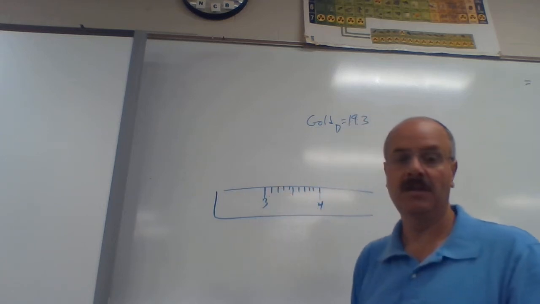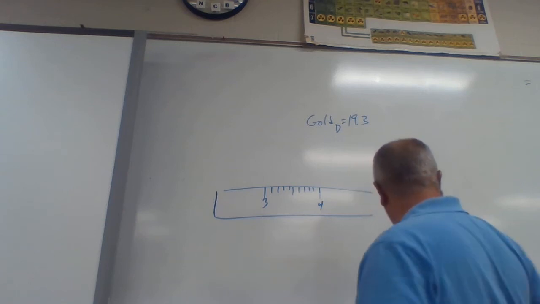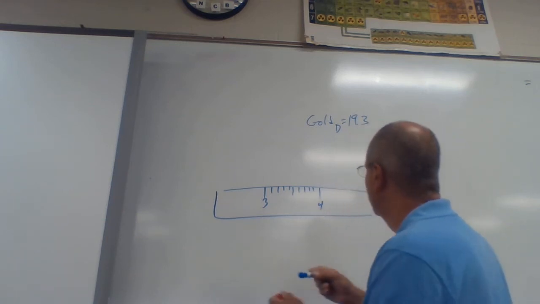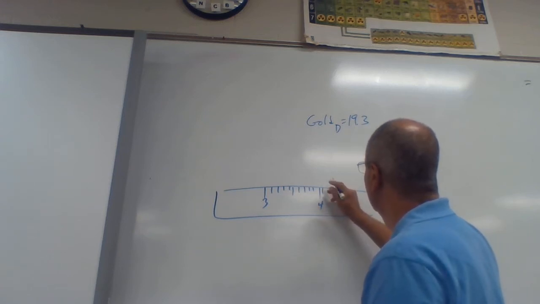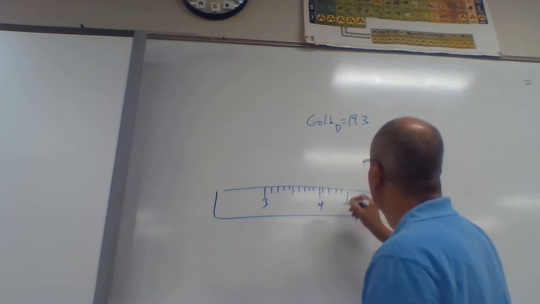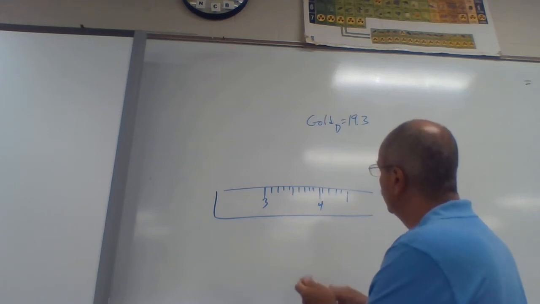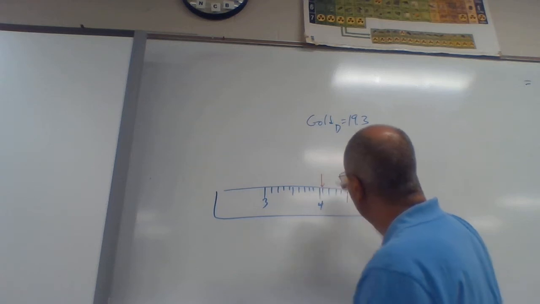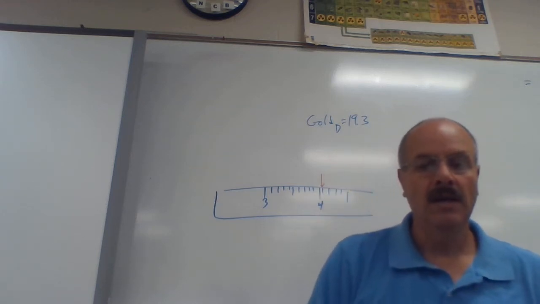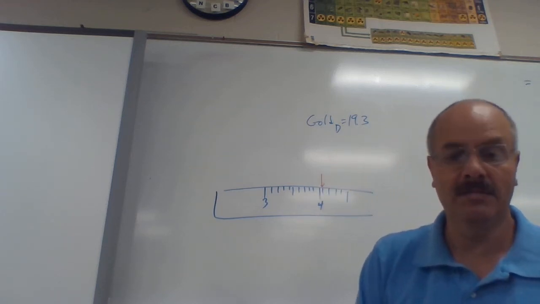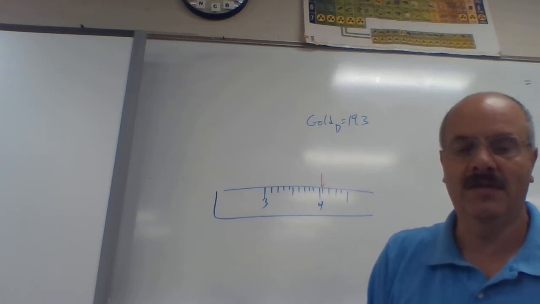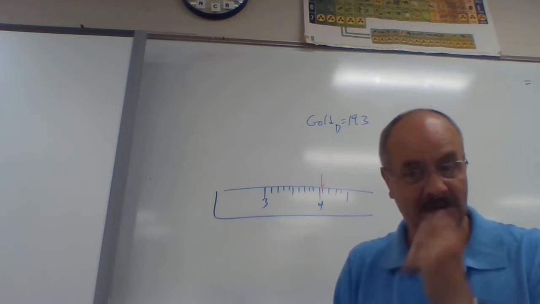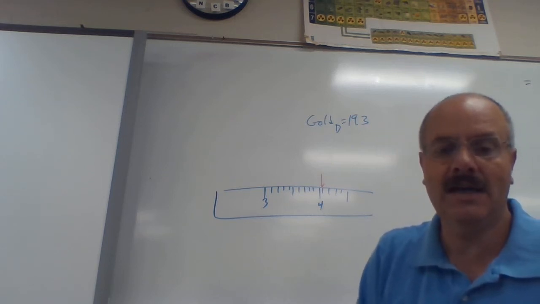There would be the little markings on there, and the little pointer would point, actually, I'm going to go a little bit farther. And so on, all right? And the pointer would actually point like this, right there. Now, what we have to do is figure out, what is that mass? Every device out there scientifically, you can always estimate one more decimal than what the device is designed for.